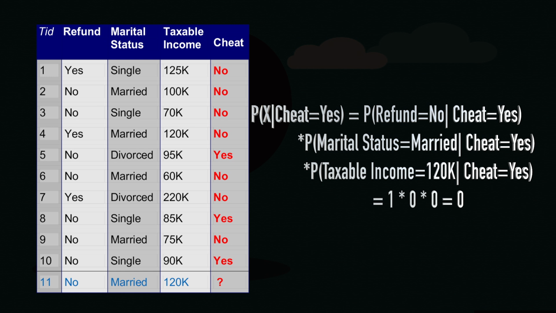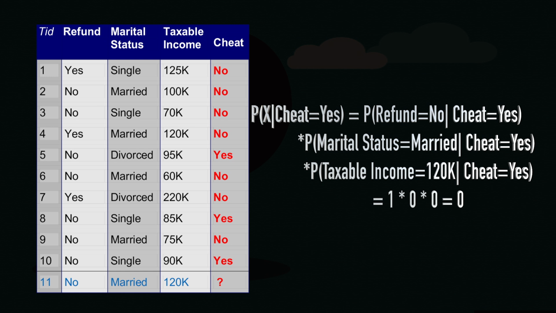So, again go back to the table and look at the records where cheat is equal to yes. How many records are there? There are 3 records where cheat is equal to yes. So, we will look at those 3 records. Which are those 3 records? Record 5, record 8 and record 10.